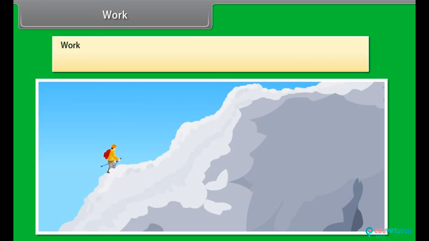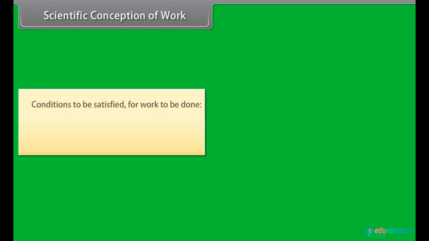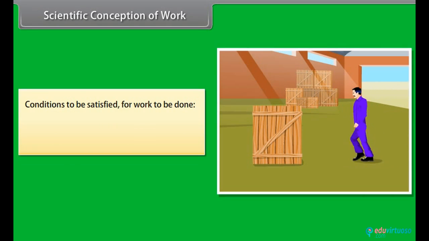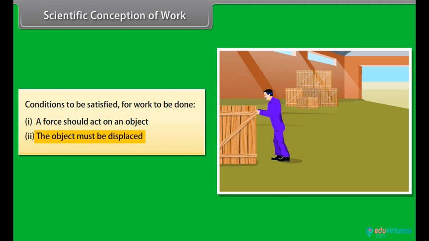For example, if we climb up a cliff, then according to science we have done lots of work. Scientific conception of work. For work to be done, these two conditions should be satisfied. First is, a force should act on an object. Second is, the object must be displaced.